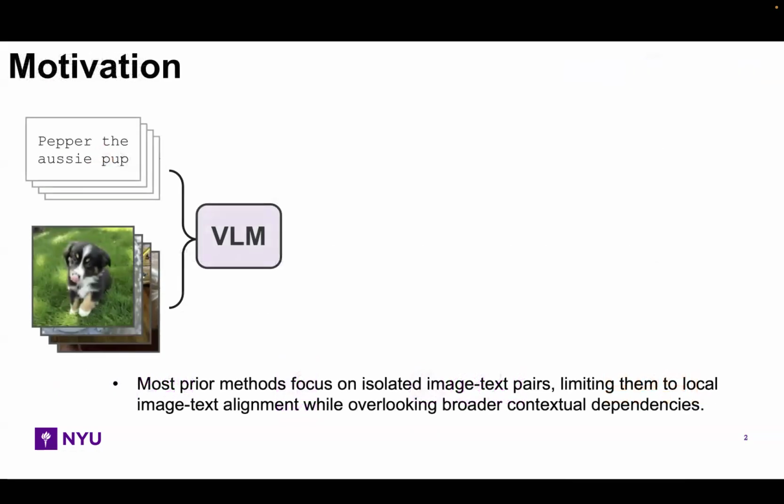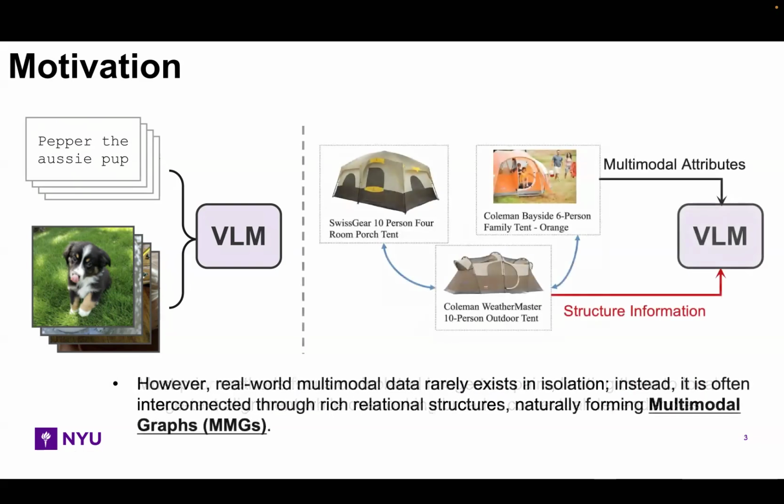Most existing vision language methods focus on isolated image-text pairs. They learn local alignment between one image and one text description, but ignore broader contextual dependencies among different entities. This limits their ability to reason over structured multimodal data. However, real-world multimodal data rarely appear in isolation. They're often connected by rich relations, naturally forming multimodal graphs.